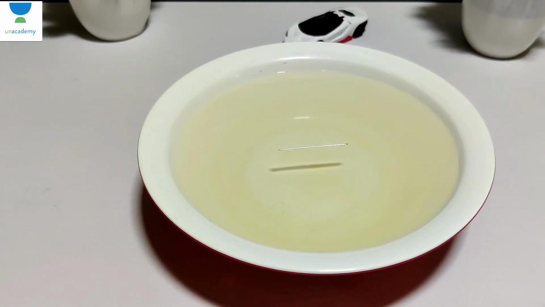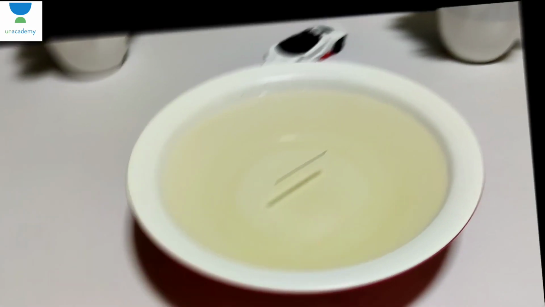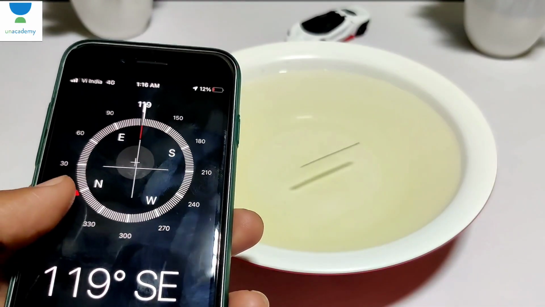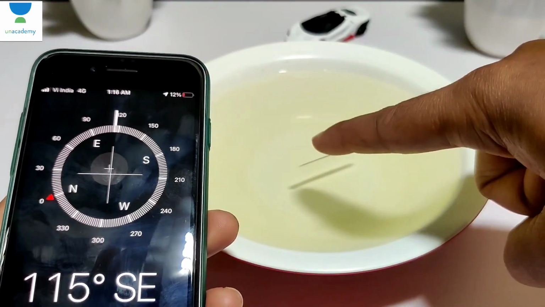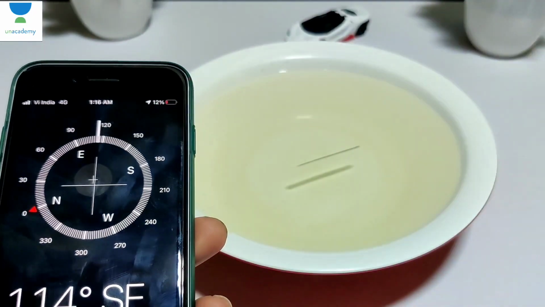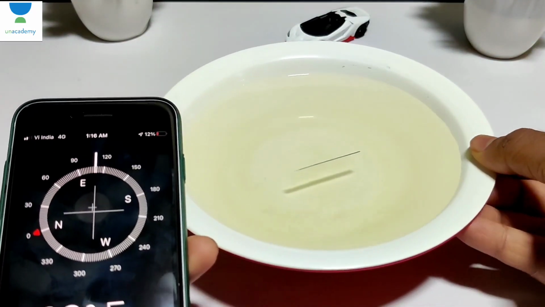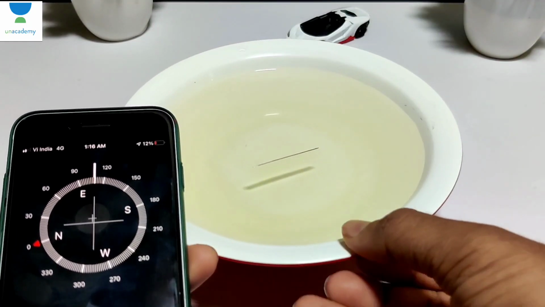Make sure that you place it very slowly, and you can observe how the sewing pin is changing its direction. The sharp end of the sewing pin is pointing towards the north direction. See how the simple sewing pin acts as a compass.